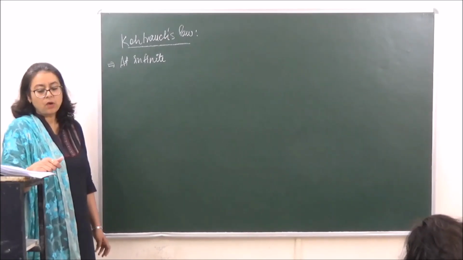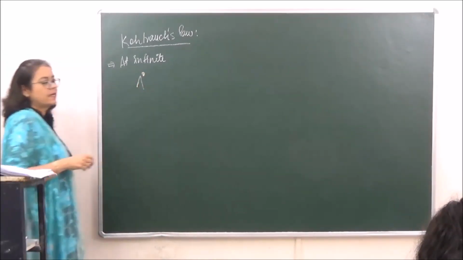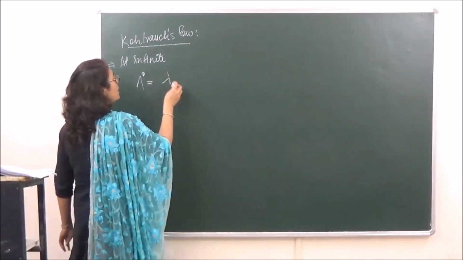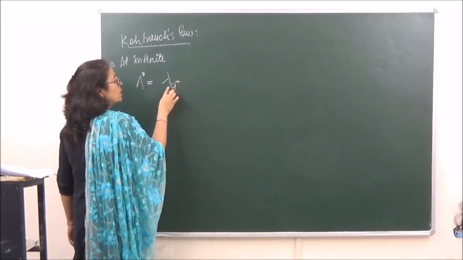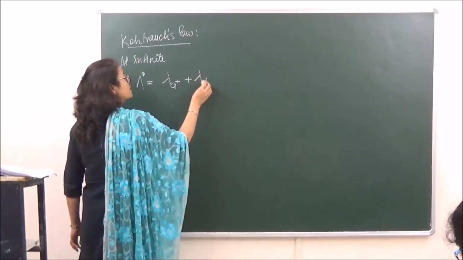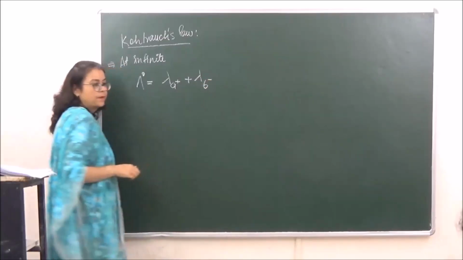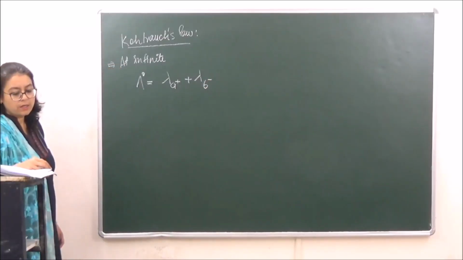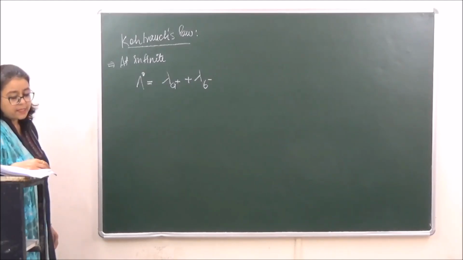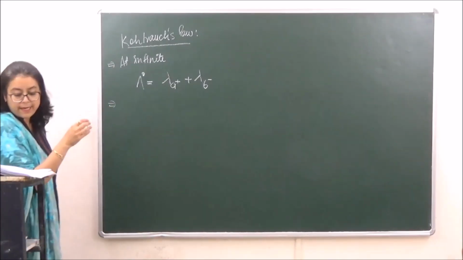Okay, so now according to this law, if we are taking lambda naught as the conductivity at infinite dilution, then lambda naught is equal to the conductance due to the cation plus conductance due to the anion. Okay, so this is your conductivity of the anion and conductivity of the cations. Now when we are talking of ionic conductance.